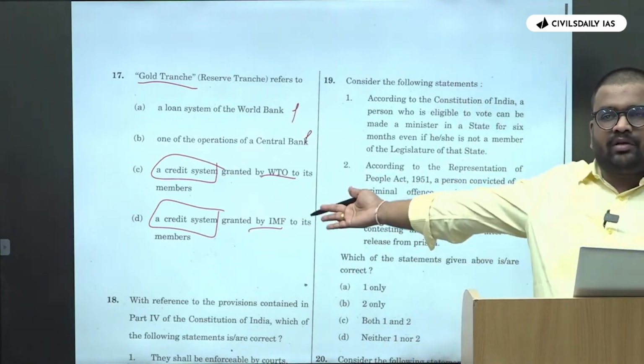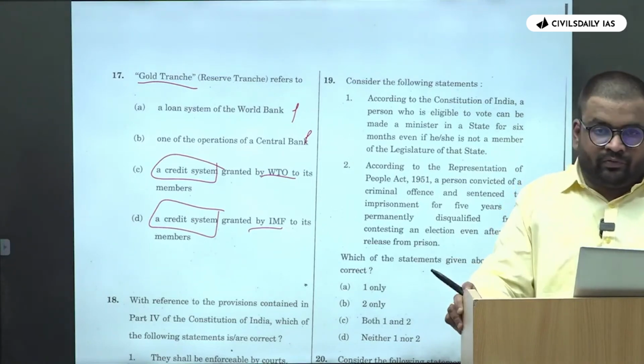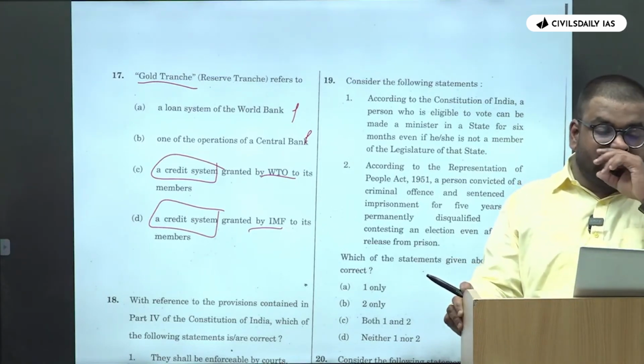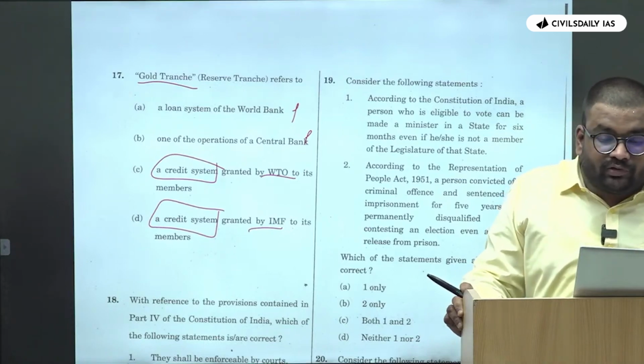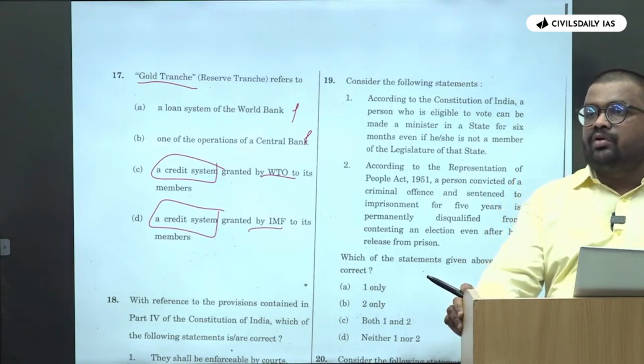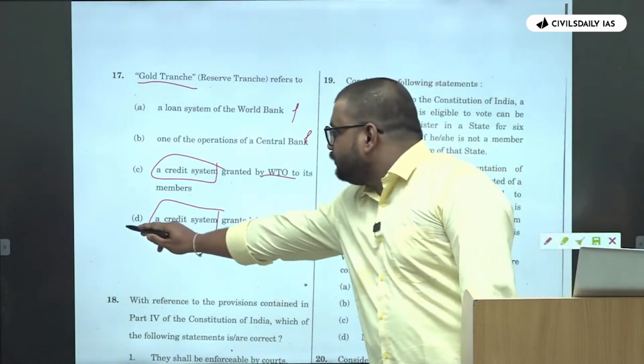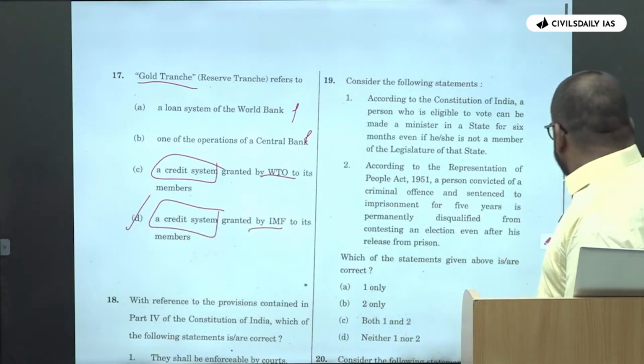You can, based upon your basic understanding of the WTO and IMF. ठीक है, इन दोनों में से लोन कौन देता है? Who gives the loan? IMF gives the loan, right? WTO is with respect to the free trade, it doesn't give the loans. That is your answer.